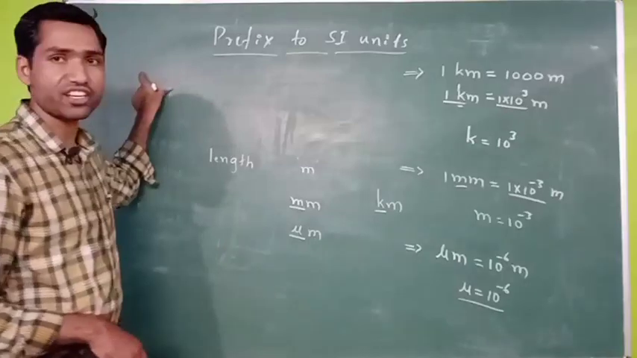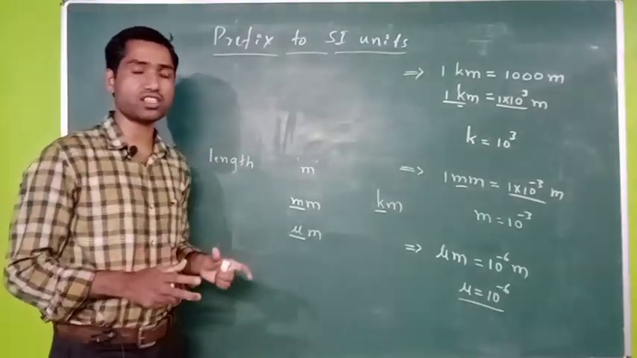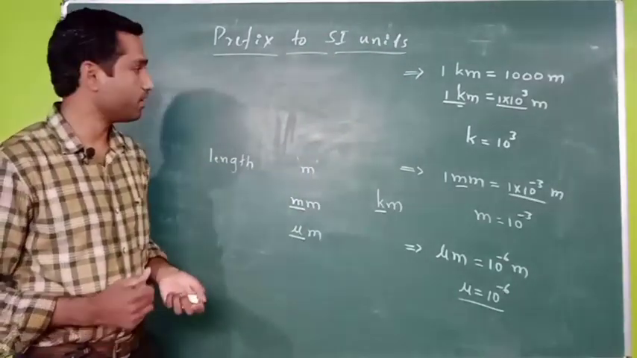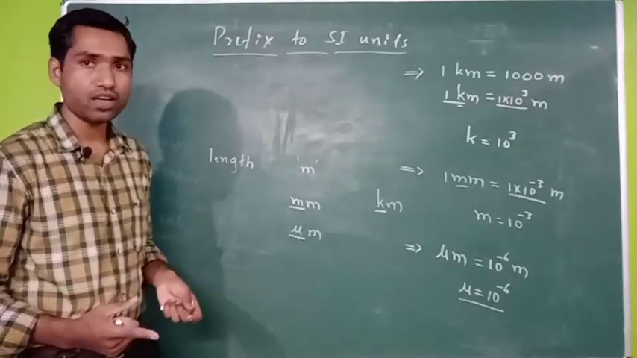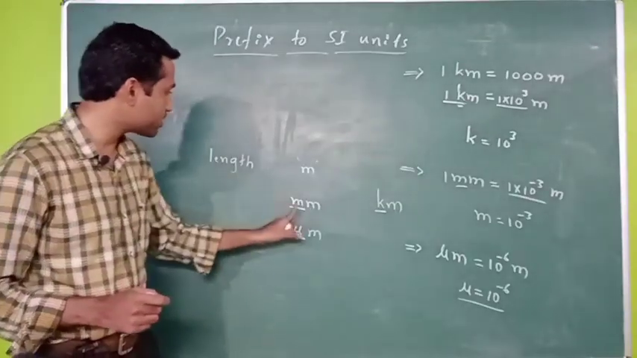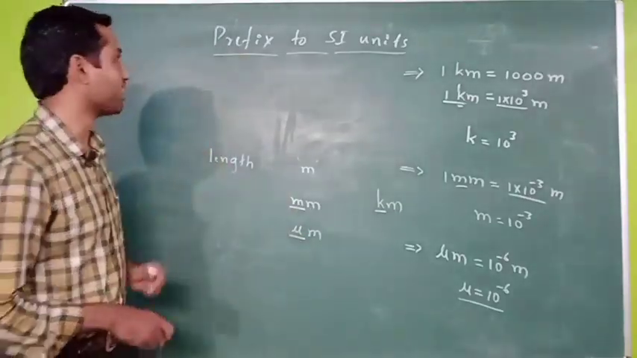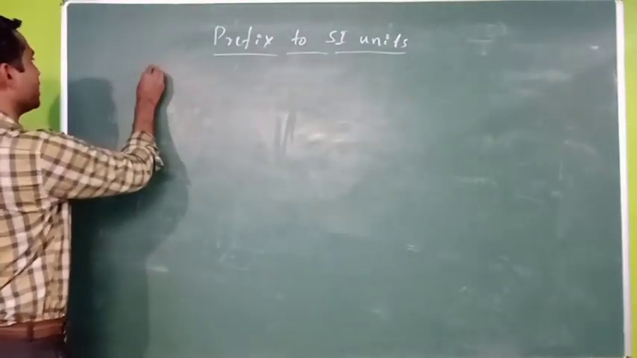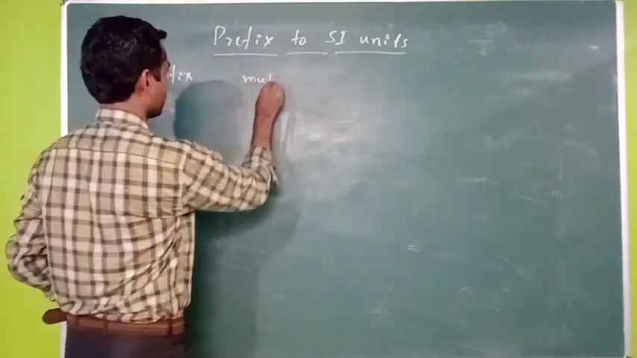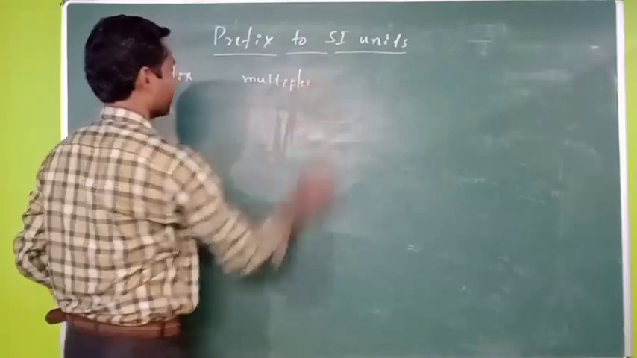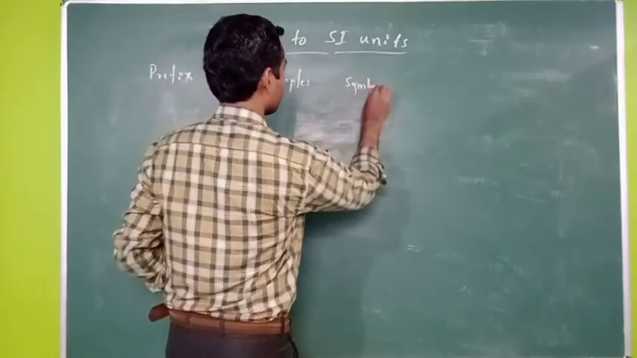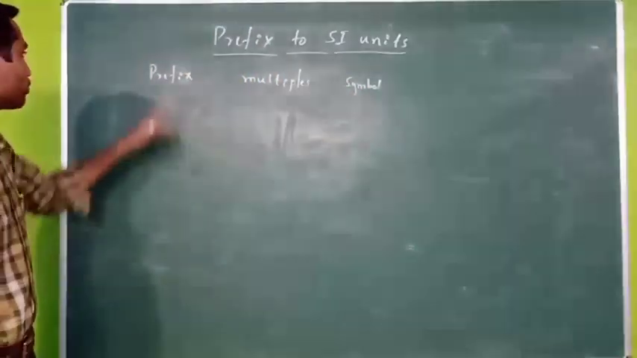So what I am going to list here is the prefixes for the SI units that we come across during the study of science, right? And then their values, and what are the symbols? What are the symbols that are used to write these prefixes? So let us list that. So here in the first column I am going to write prefix. So next one is the multiples. So what is the value of that prefix? So then what is the symbol? Symbol for that prefix.